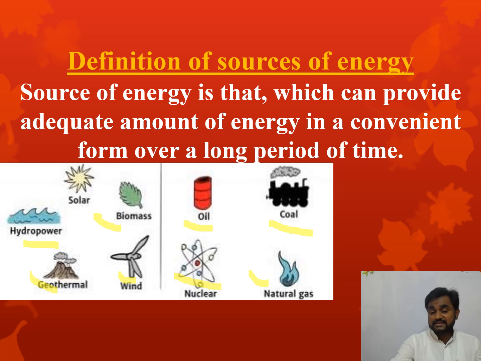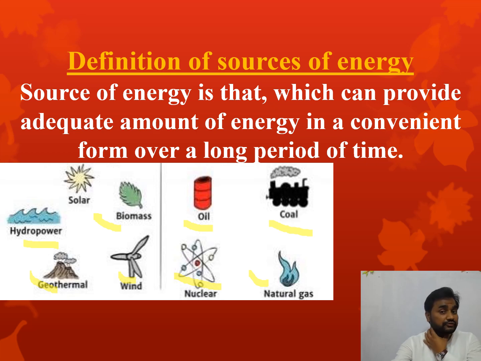Then sun is the ultimate source of energy. Then with the help of wind energy we are going to generate electricity, then geothermal energy, hydropower. So there are plenty of sources of energy. Okay, out of these, which is good and which is bad, that we will be studying.